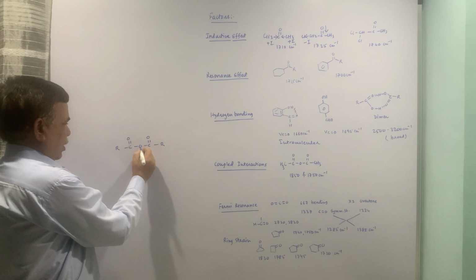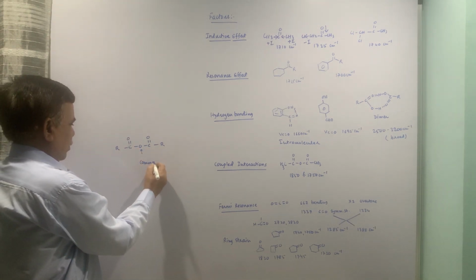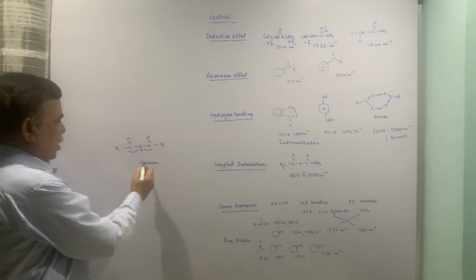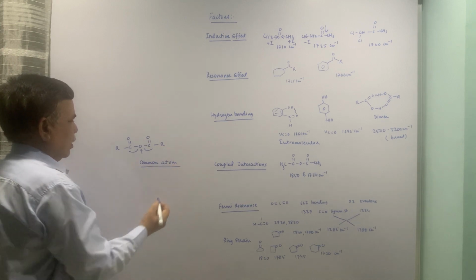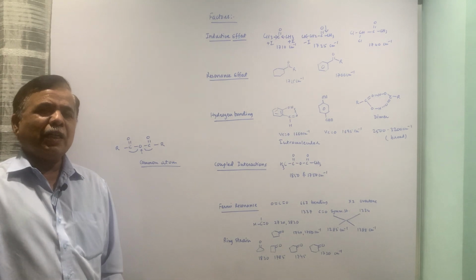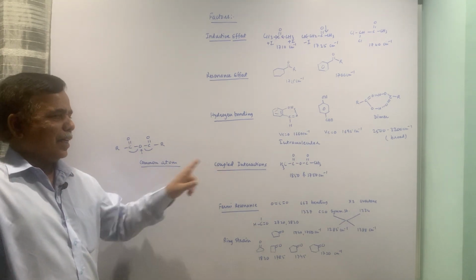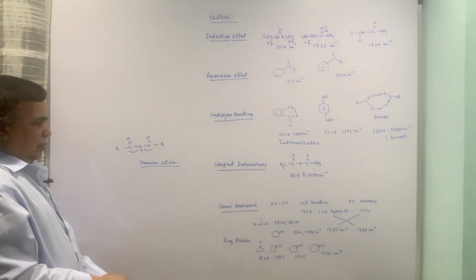Now this oxygen is common. There are two ester groups. So whenever a common atom is shared by two oscillators or two functional groups, then this kind of interaction is seen, which is known as coupled interaction.